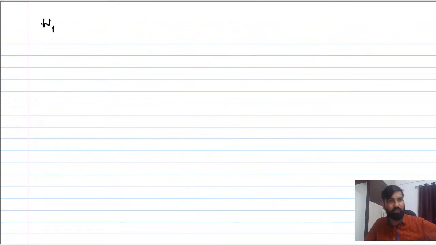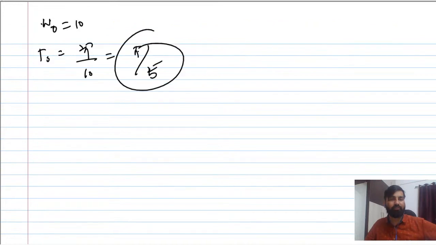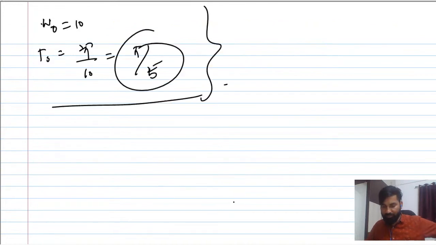I hope this makes sense. So you can find omega naught is 10 and T naught is basically 2 pi by 10, so it is pi by 5. I hope this makes sense to everyone, that you have to take care. Perfect. So now we will see some of the standard signals, because understanding standard signals is very important. Then we will solve questions based on signal, energy and power.